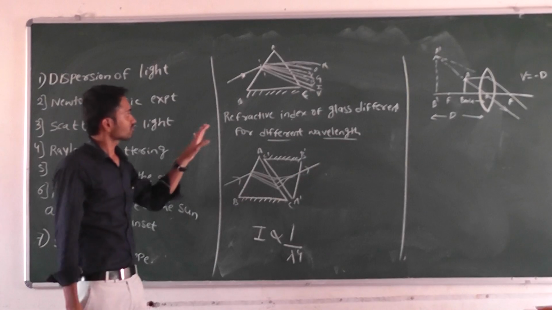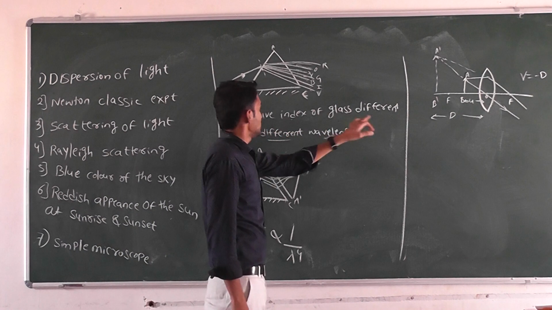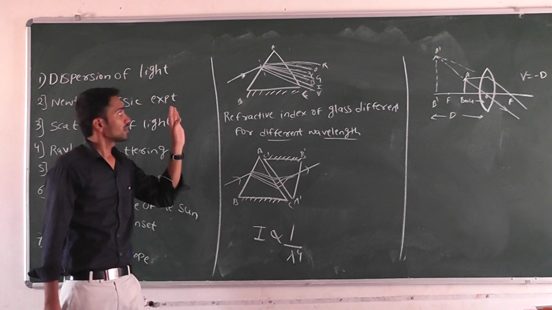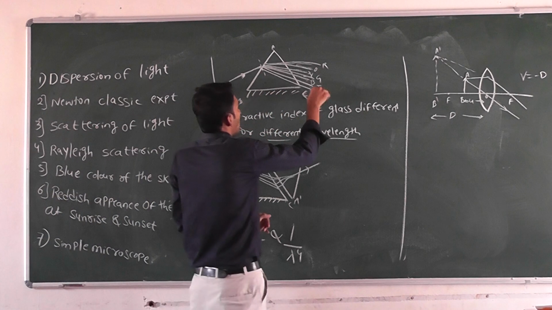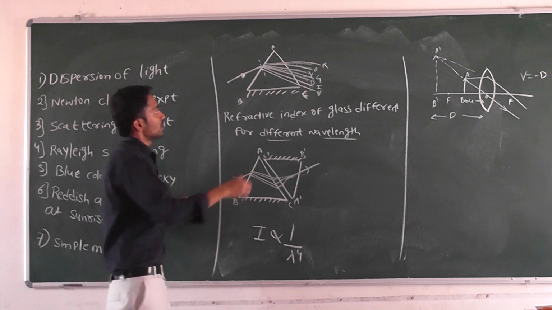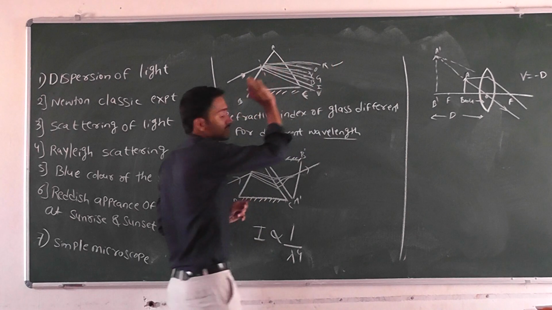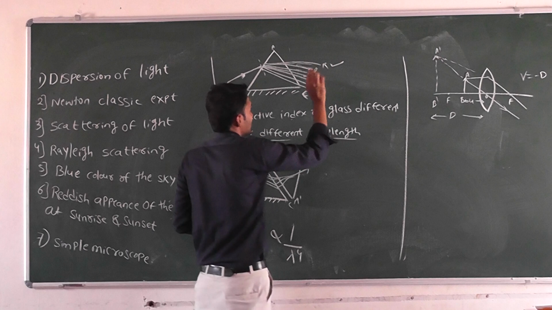What is the reason for dispersion? The refractive index of glass is different for different wavelengths, which means all the light rays have different wavelengths. In this case, the red light deviates less, meaning it bends less. The red light has a longer wavelength and the violet light ray deviates more.